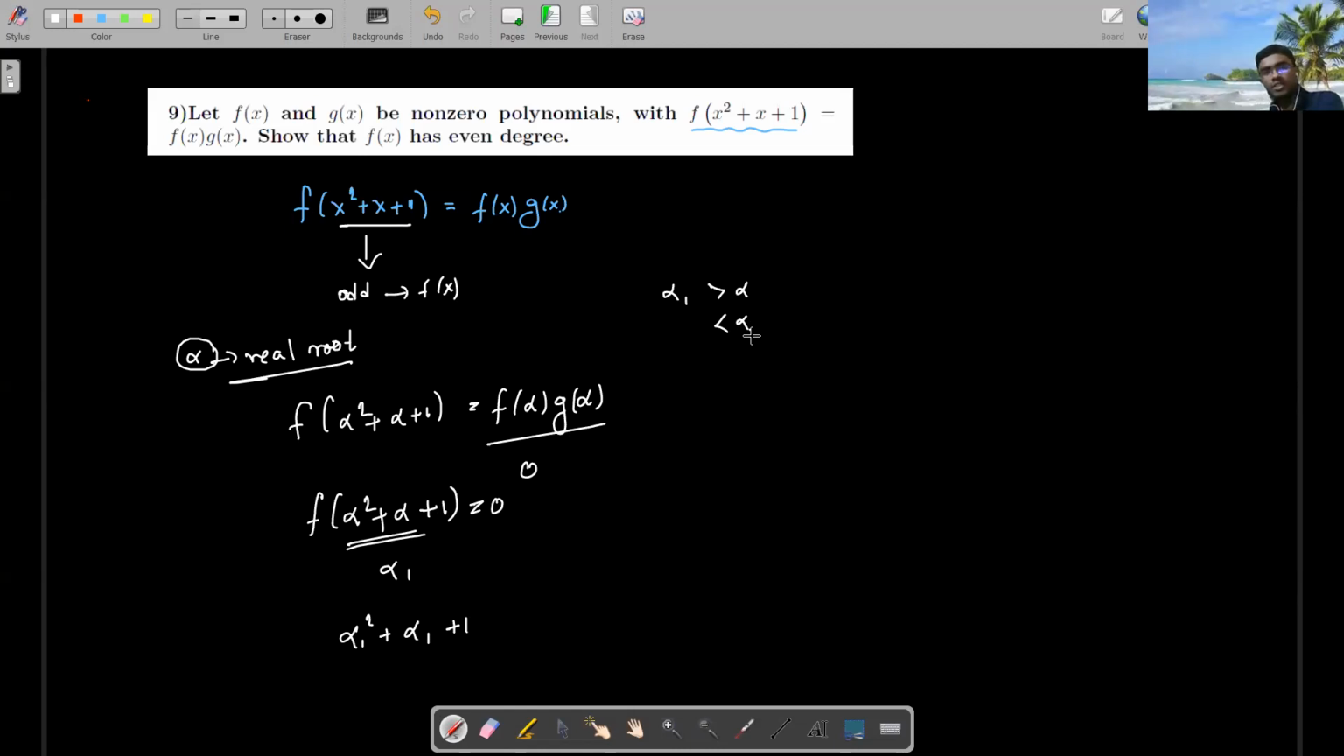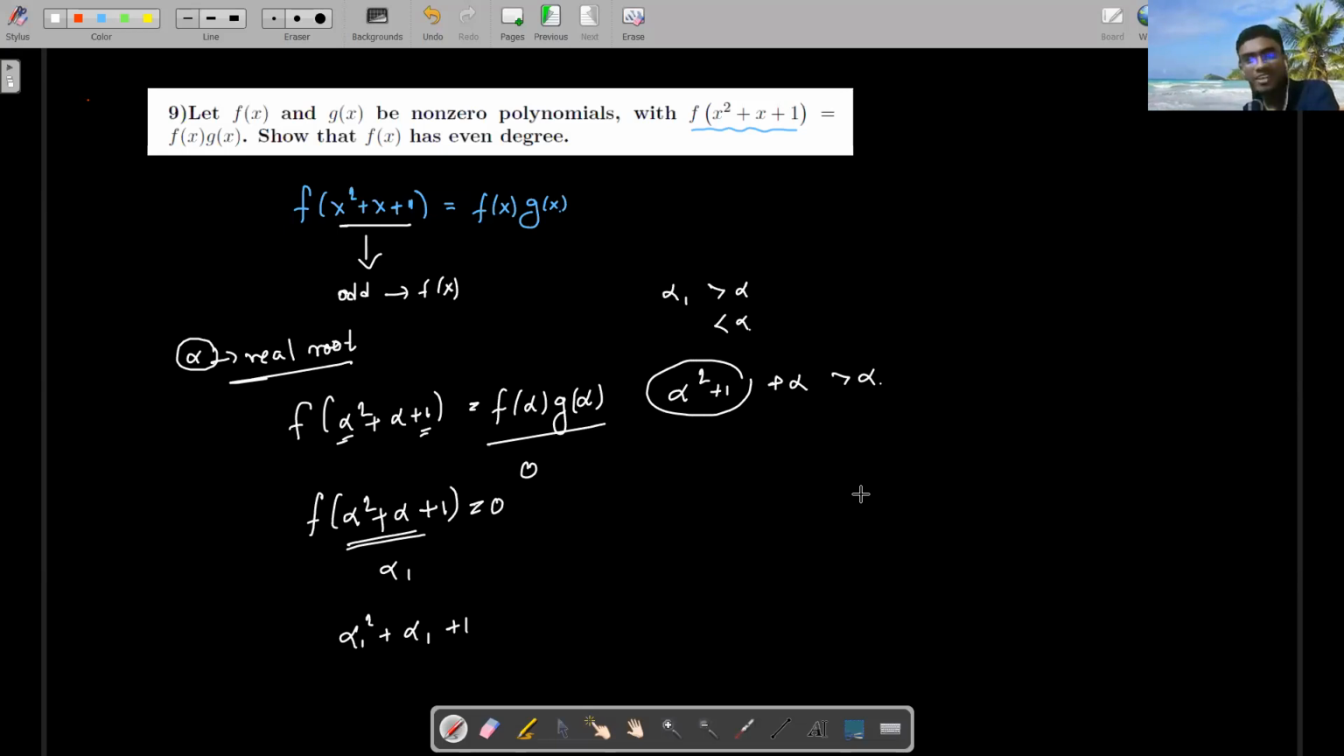Alpha 1 is greater than alpha or lesser than alpha? Greater than alpha, exactly, because I am adding two positive quantities. One is alpha square plus 1. I am adding it with alpha. So that's why it has to be obviously greater, right? This has to be obviously greater than alpha, right?